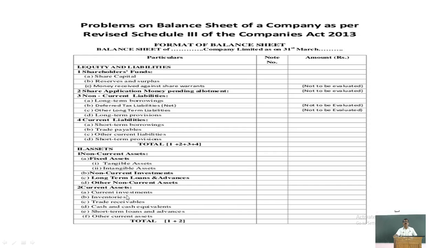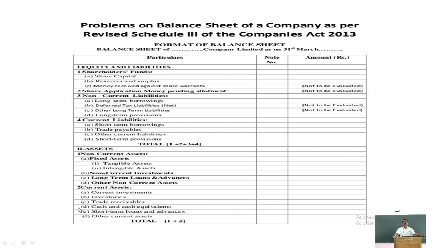Current investments are short-term investments of the company, the investments made by the company for less than 1 year. Inventories means stock of goods, stock of raw materials, stock of work in progress. Trade receivables includes bills receivable and debtors.